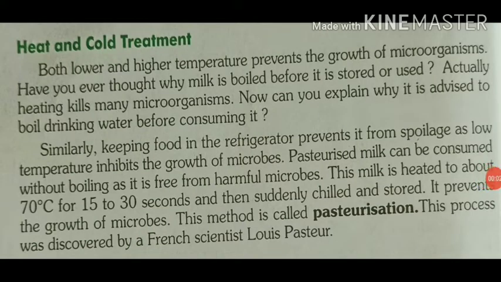So, by cooling or freezing, foods like fruits, vegetables, meat and cooked food are kept at low temperature in the refrigerator or deep freezers to prevent their spoilage. Low temperature prevents the spoilage of food by inhibiting the growth of microorganisms.